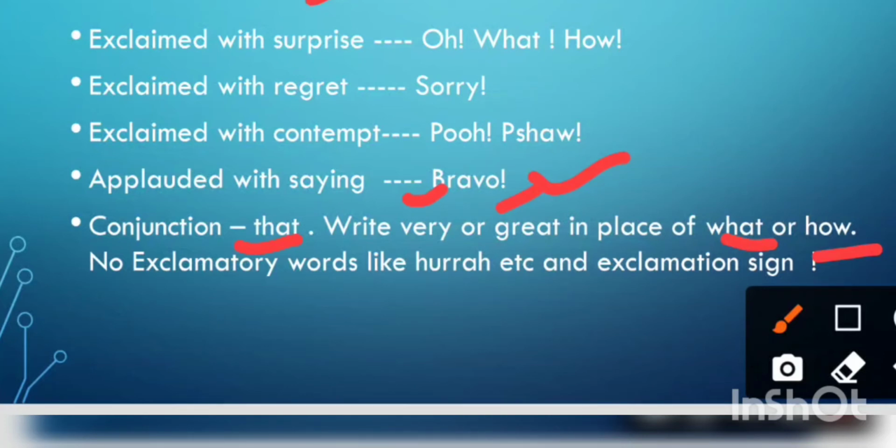So, no exclamatory words like hooray, sorry, what, how, bravo, are used. You have to remove them because their meaning is expressed through the reporting verb. And the exclamation sign, you also remove when you change direct into indirect. In indirect speech, no exclamation sign will be used. You will be putting a full stop.